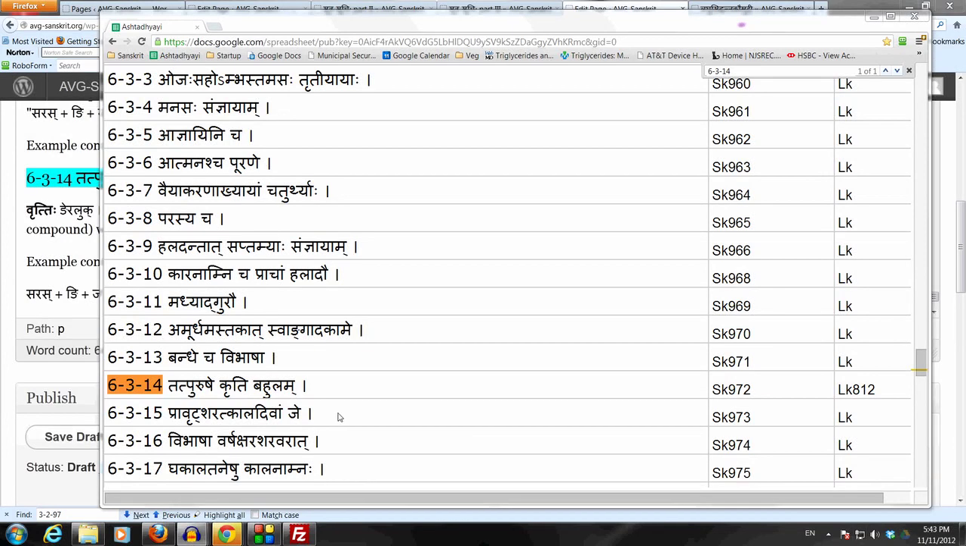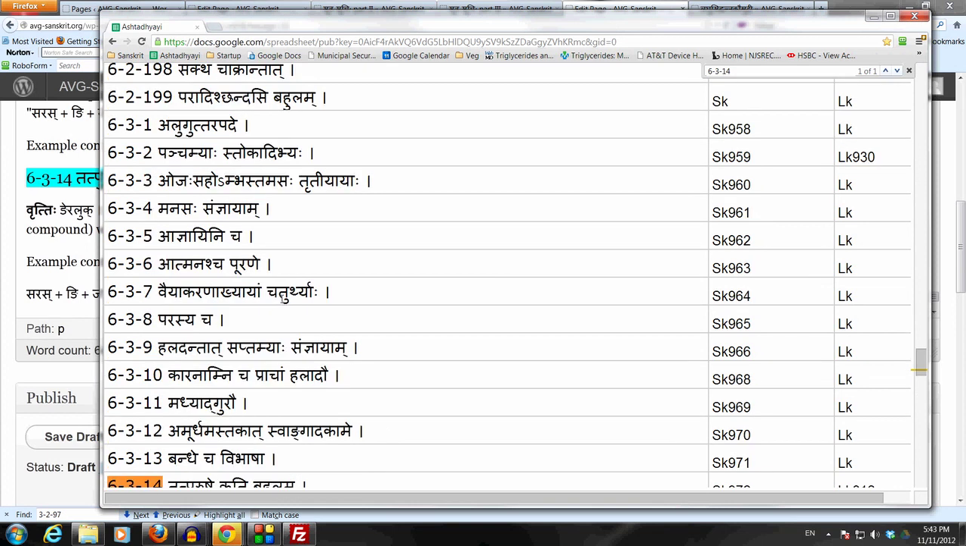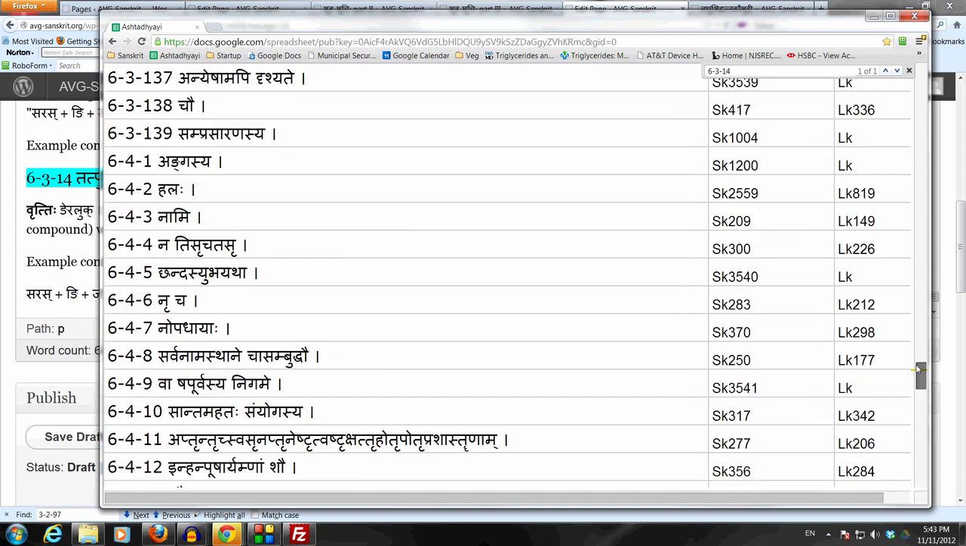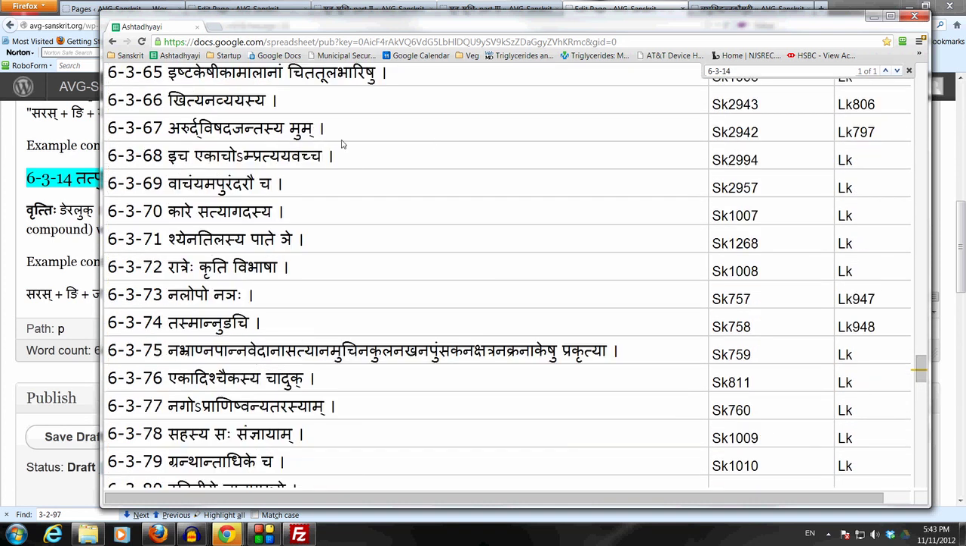Okay, so now let us take up this sutram: Tat Purushe Kriti Bahulam. This is in the Adhikara which we have visited previously, this Adhikara of Uttarapade, which runs from 6.3.1 all the way up to the end of 6.3 Apada Samaptehe. We have already studied one sutram from this Adhikara, which is 6.3.67, Arurdvisha Dajantasya Mum. Now this is the second sutram we are studying from this Adhikara.